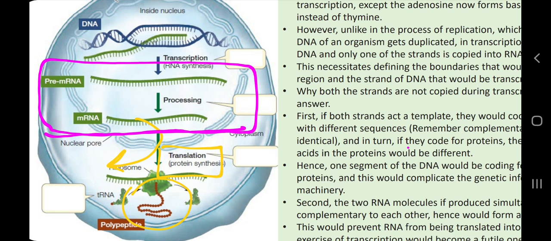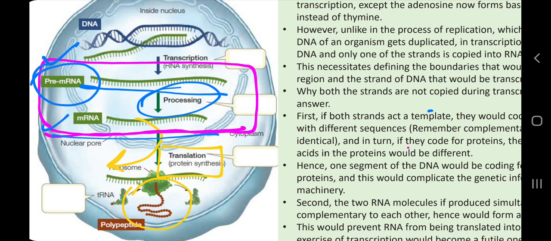But in eukaryotic cells, by the process of transcription, only pre-mRNA forms. It is not mRNA. It undergoes some processing. Some portions are deleted, the rest of the portions rejoin, then some modification happens, and the complete set of modifications is called processing. After processing, we get the mRNA, then finally this mRNA comes out from the nuclear pore, and then it will be translated into a protein molecule.